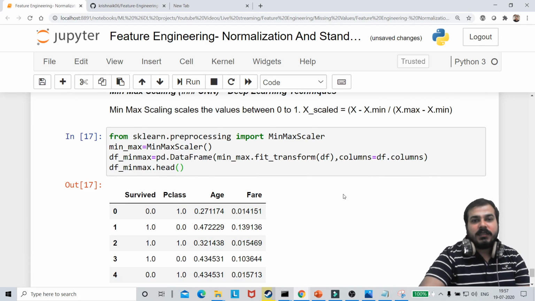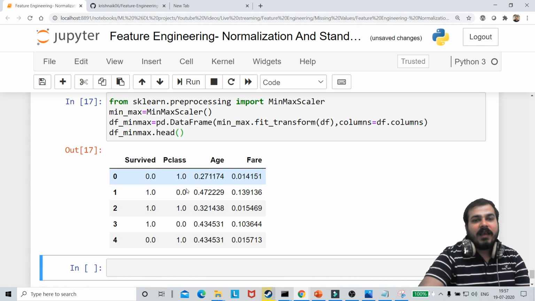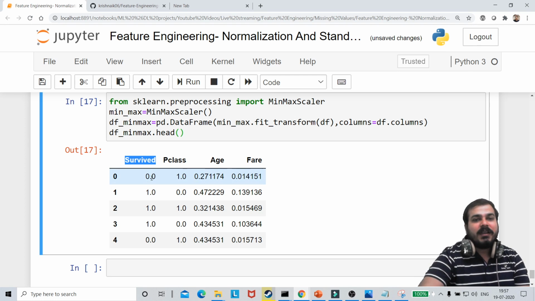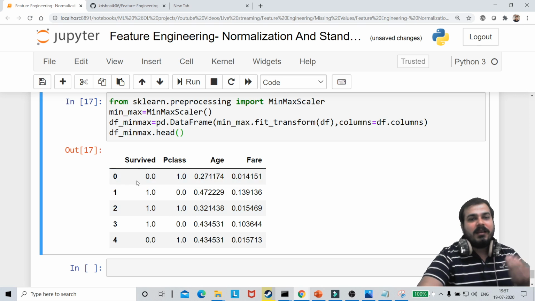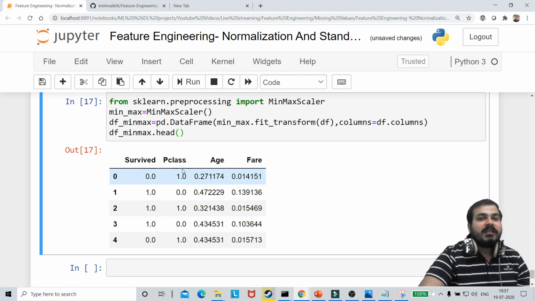So here it is. Remember, each and every value will be converted into 0 to 1. The Survived column need not be converted because the value is either 0 or 1, so there will not be any kind of impact. It will be almost the same. With respect to passenger class, you can see that it has changed between 0 to 1. Age will also change between 0 to 1. Fare will also change between 0 to 1.